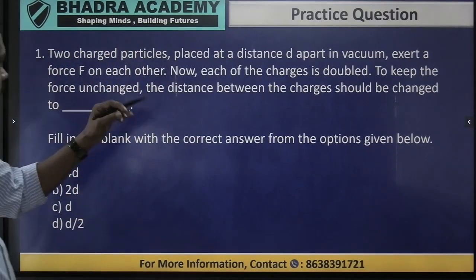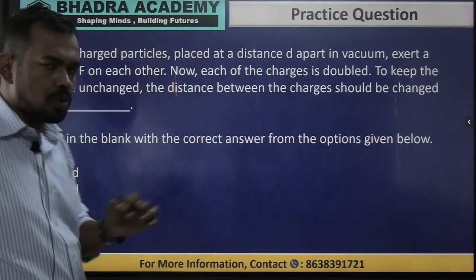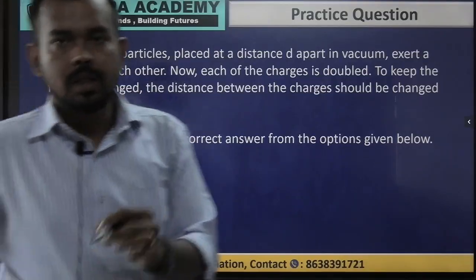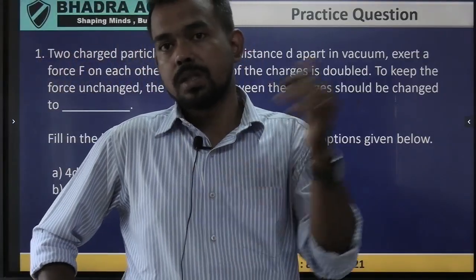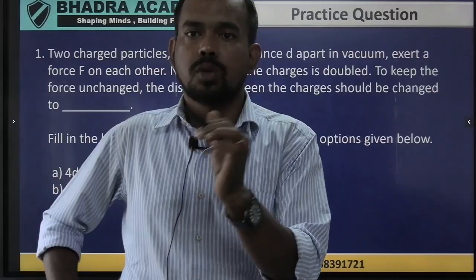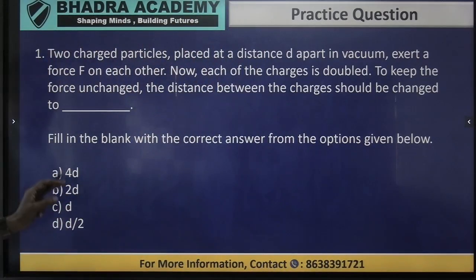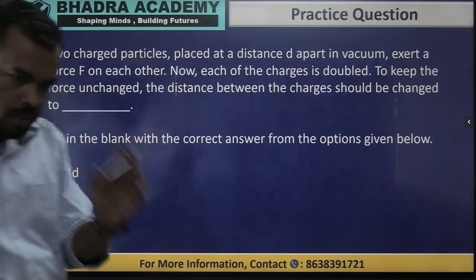To keep the force unchanged, the distance between the charges should be changed. Since the charges are doubled, the force should be the same as the original force. So what would be the change in distance required? The options are 4d, 2d, only d, or d by 2. You have to calculate it.